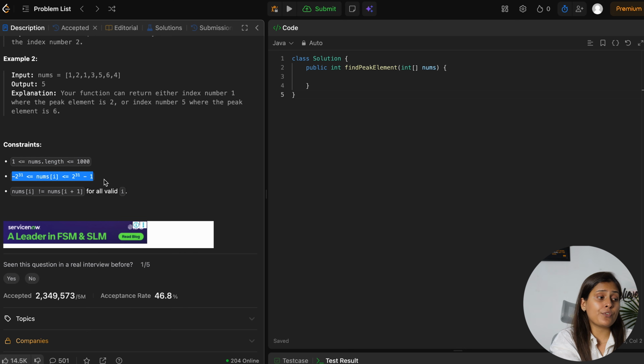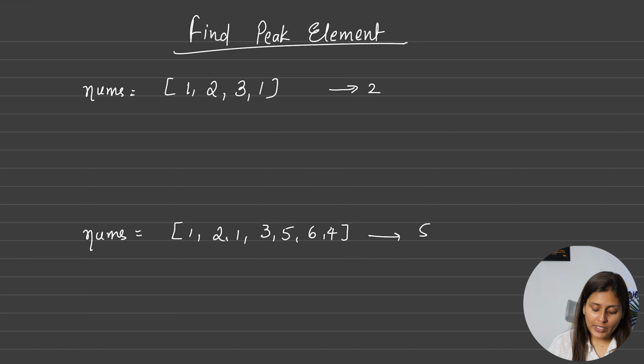If you see the constraint of nums of i, it says the integer is within the integer boundary levels, okay, the maximum value and the minimum value, and it also says that nums of i cannot be equal to nums of i plus 1 for all valid i, means there will not be any duplicate elements. That's what it means, right? Yes. So let's come here.